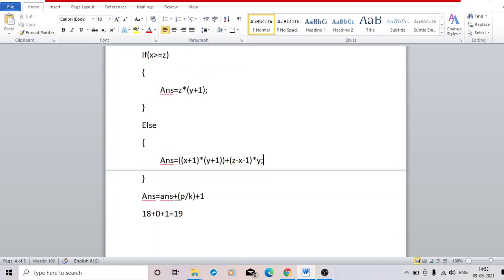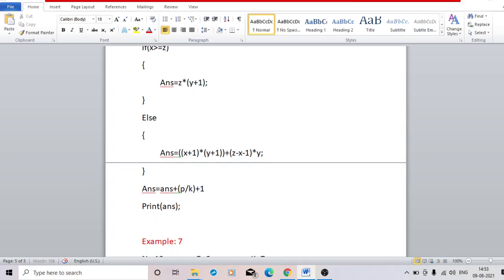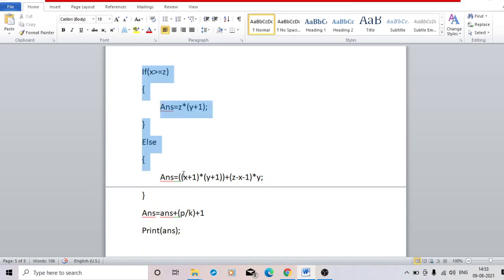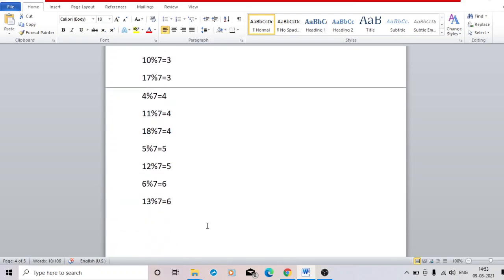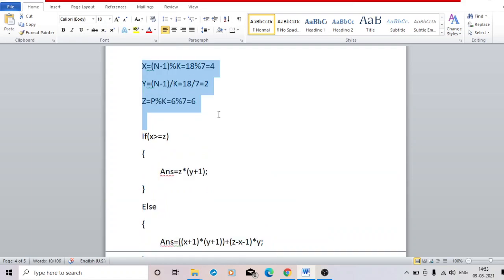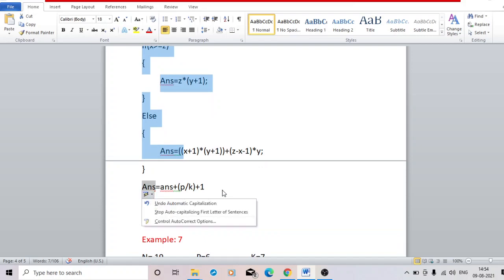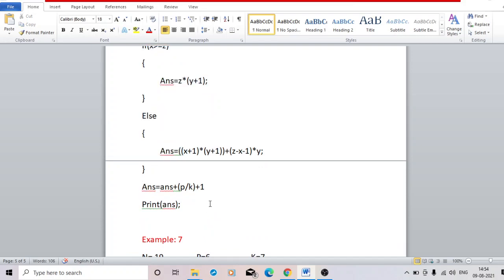So here I need to modify it like that in case z is greater than x, and the last line will be the same again, and after that you need to print the answer. You can check this if else statement and this line, you can check that it will work. I hope you have understood how to solve this problem. At first you need to check these 3 values, then do this if else statement and the last line, and print the answer.